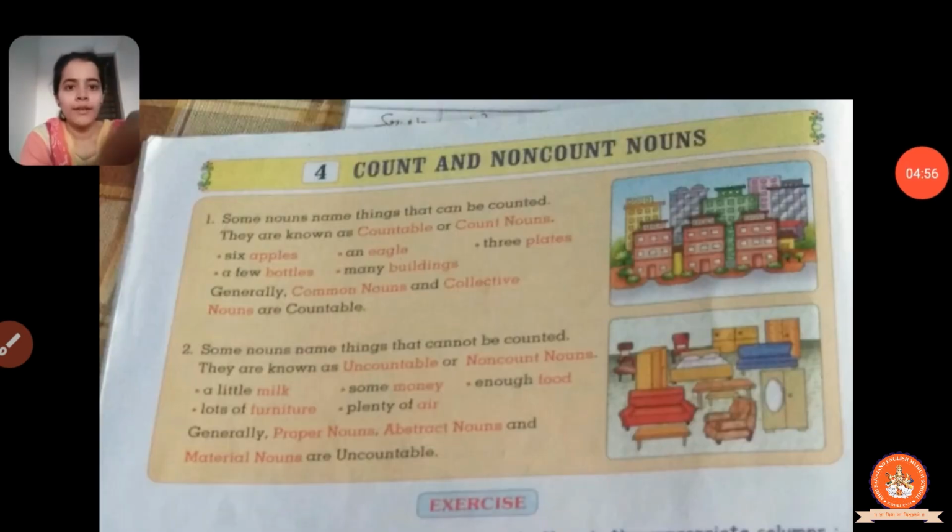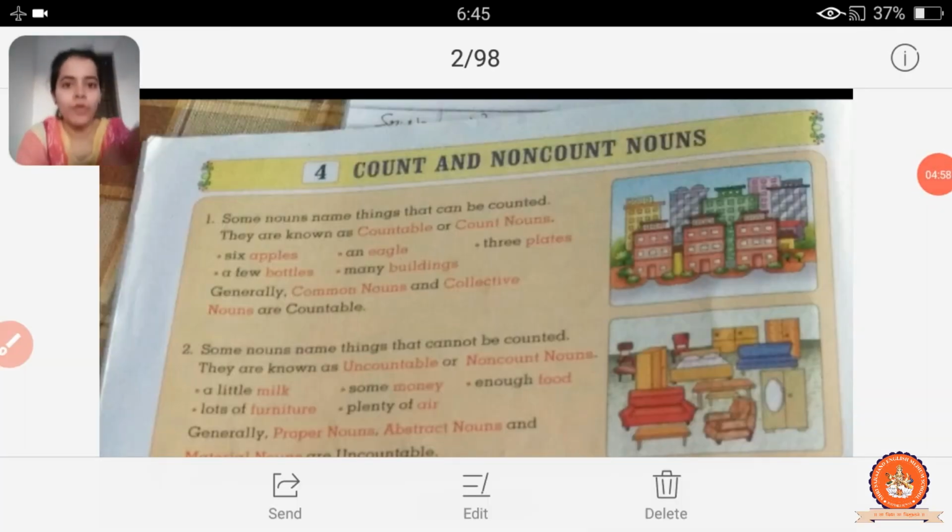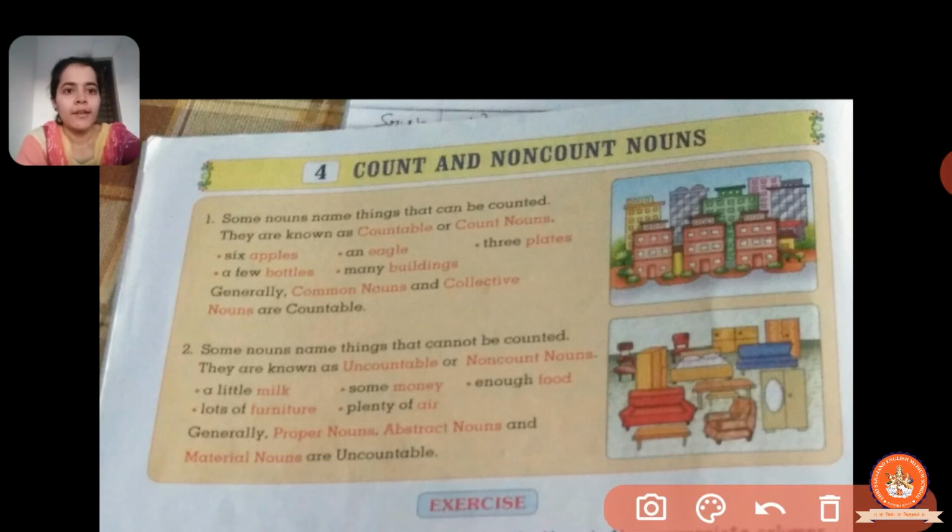Here there is one more thing which I forgot to tell you. In uncountable nouns, we cannot use a and an. We have to use words like a little, much, more, enough. We have to use specific words for specific nouns. And it doesn't have any plural form also. Like you cannot write one milk or two milks, or one money, two monies, because money doesn't have any plural form.